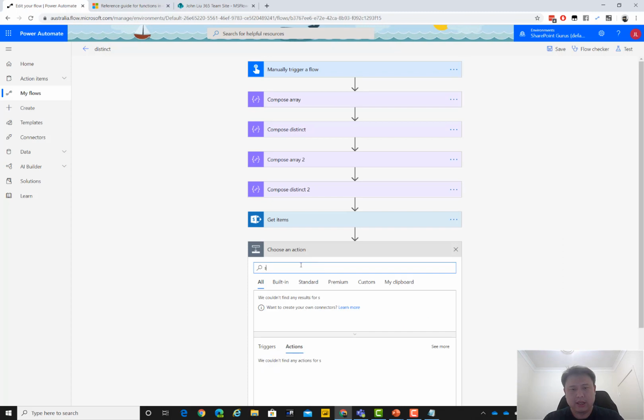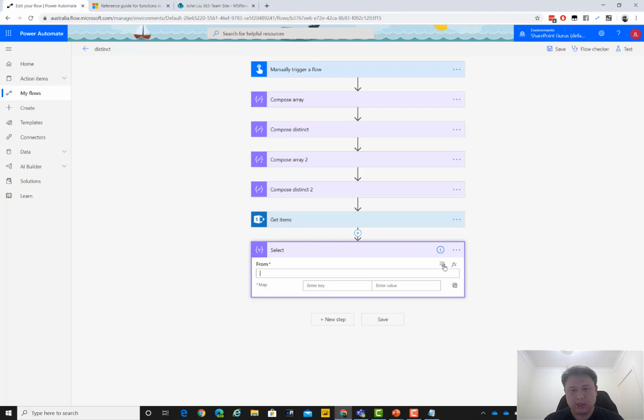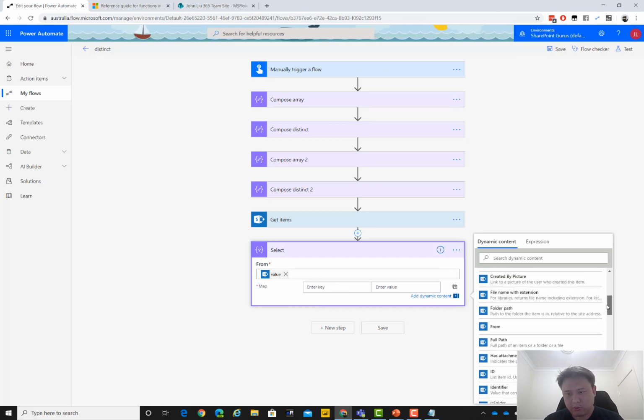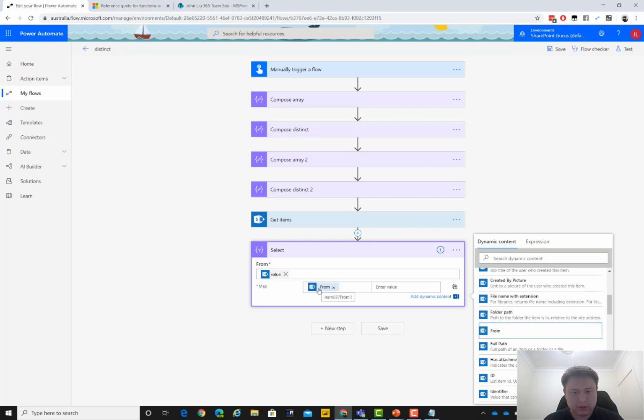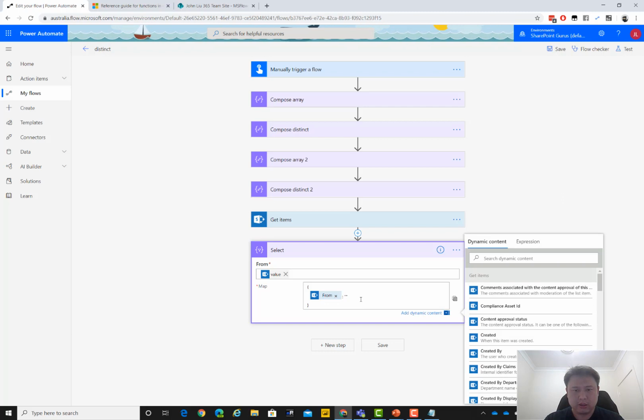Firstly, we want to do a select, and here we want all the items from that. And here we want the advanced mode, so we want the column called from. Okay, but we need it in the advanced mode, item from, and we don't actually need any of this. Now this might be very unhappy, so we'll have to have a look. Let's just type that. Let's see if it's gonna be happy with us. It may not be. There we go. Yeah, it's happy.